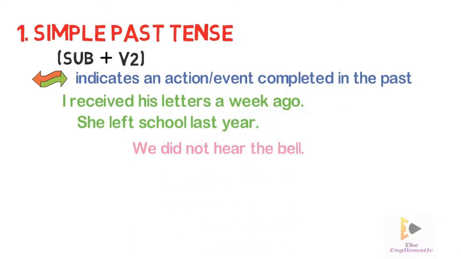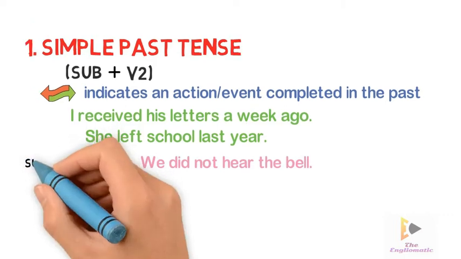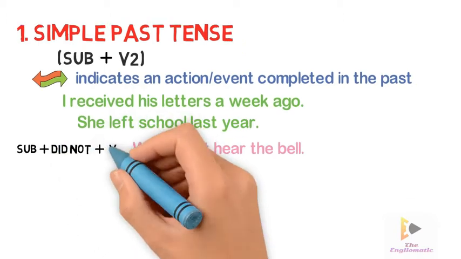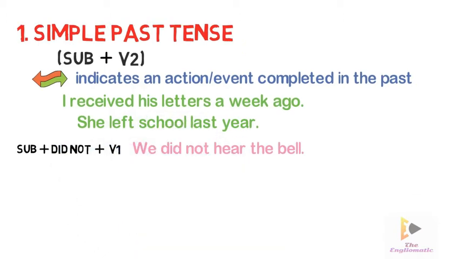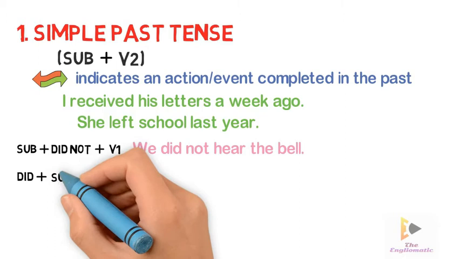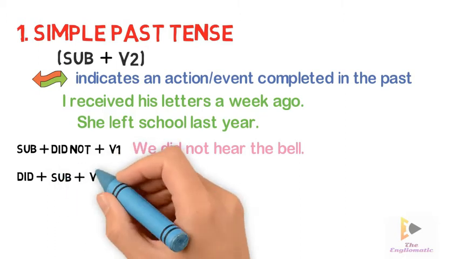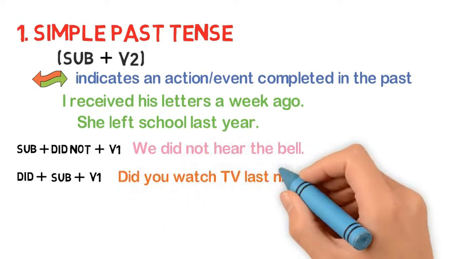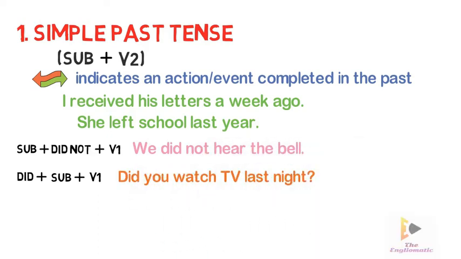This is a negative sentence in simple past tense. Negative sentences in simple past tense can be formed by subject plus did not plus first form of the verb. For interrogative sentences in simple past tense, the formation is did plus subject plus first form of the verb. For example, did you watch TV last night?